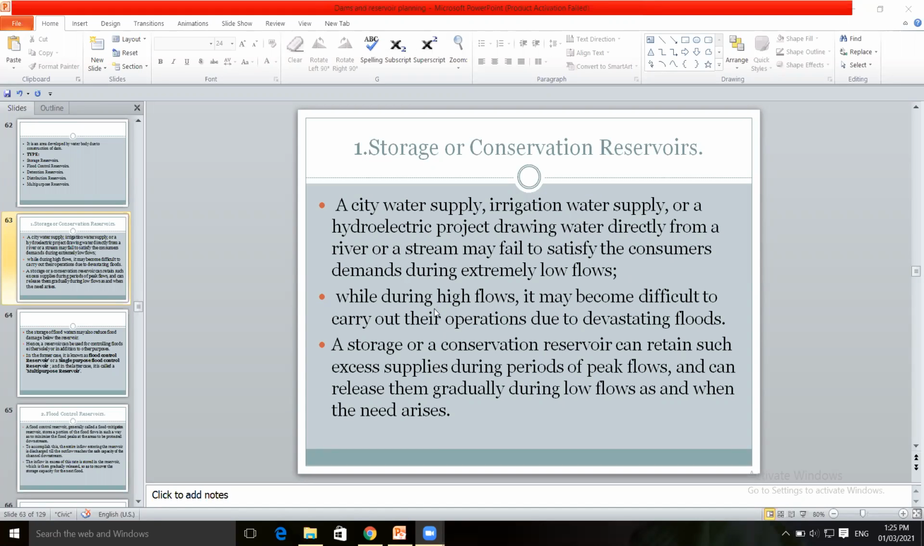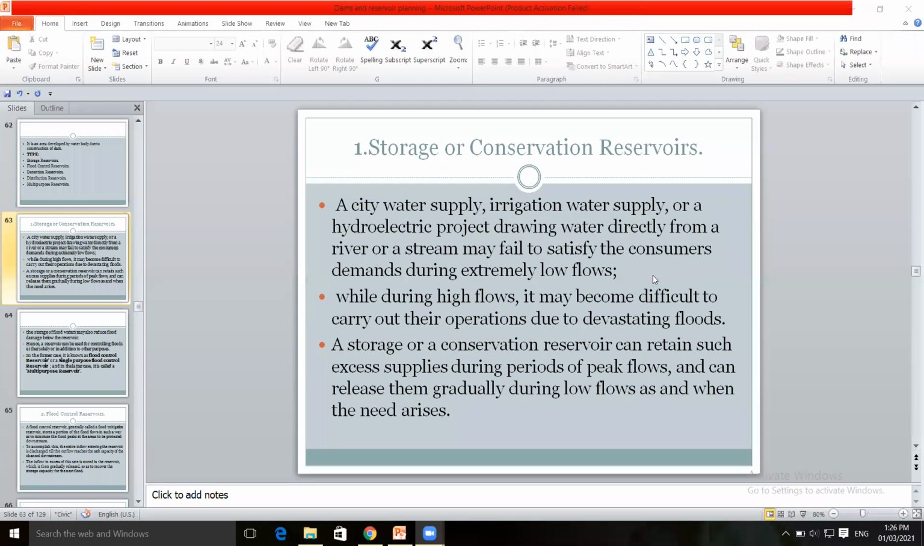Or again, in case of high flows, it may become difficult to carry out their operations due to devastating floods. In case of high floods, it may become difficult to operate during the flood situations or extreme flows.